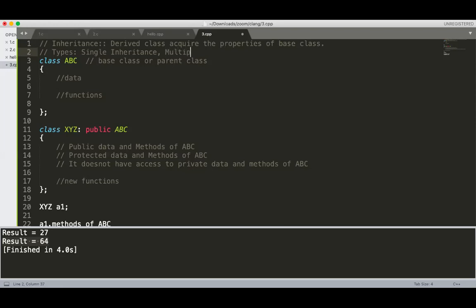Do you have that subject, object oriented programming, in your syllabus? Do you have the subject named object oriented programming or C++? No?